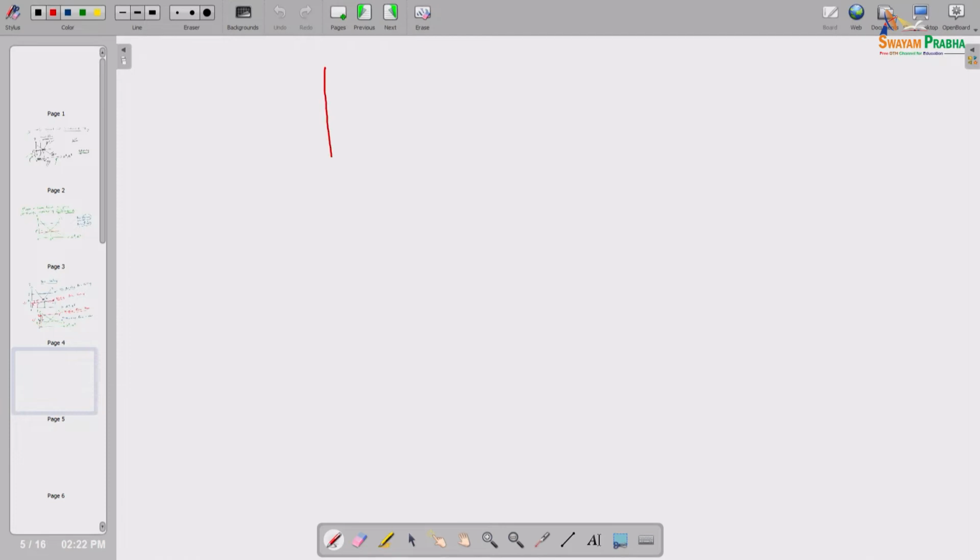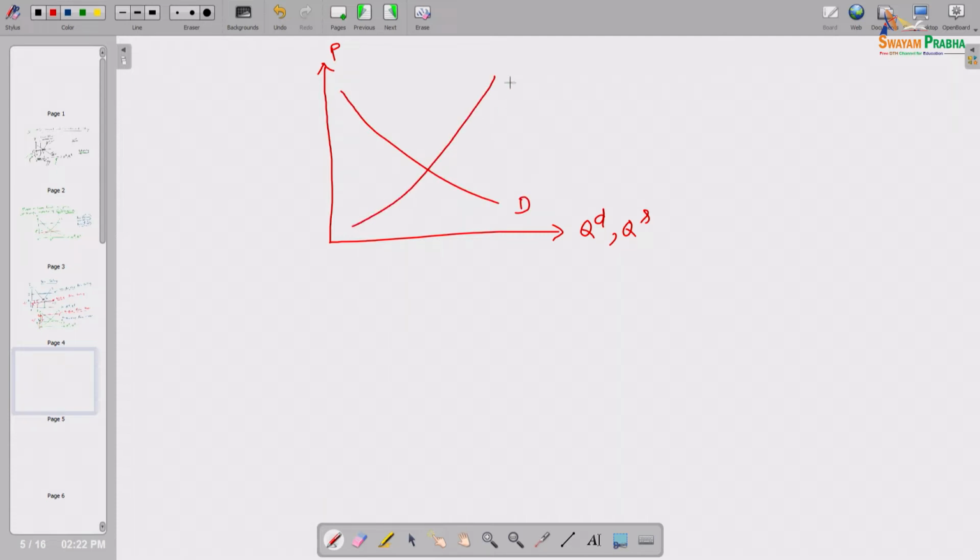Welcome back. We will now discuss with this binding price ceiling and binding price floor, how the market equilibrium price and quantities are determined. Let us take an example or diagram. Suppose first, price ceiling, the binding type of price ceiling. As usual we are measuring quantity demanded and quantity supplied on the horizontal axis, and price on the vertical axis. This is the market demand curve, this is the market supply curve, and suppose this is the binding price ceiling PC.